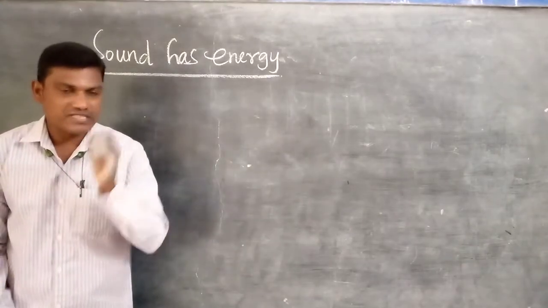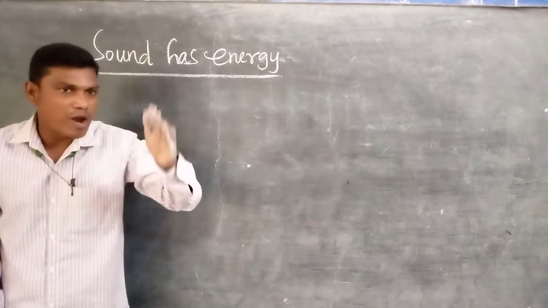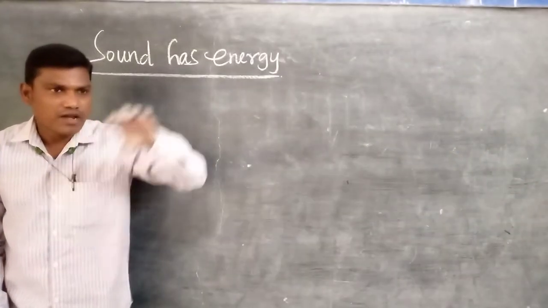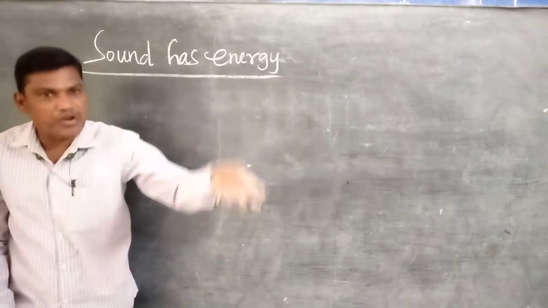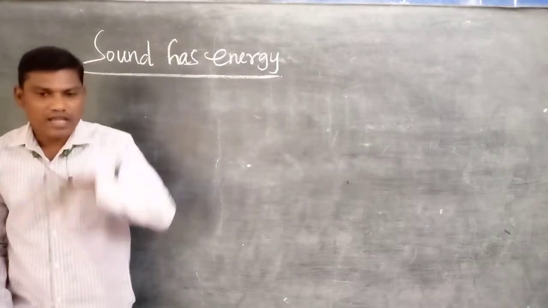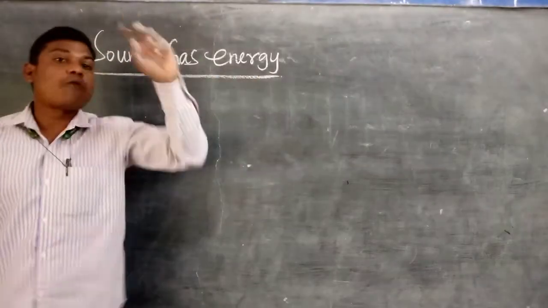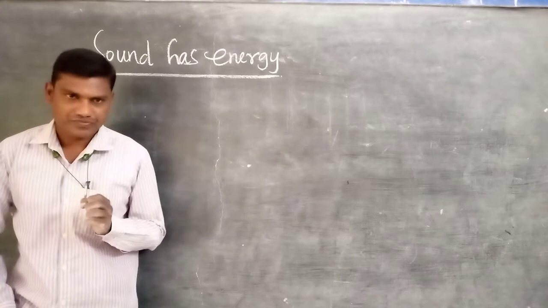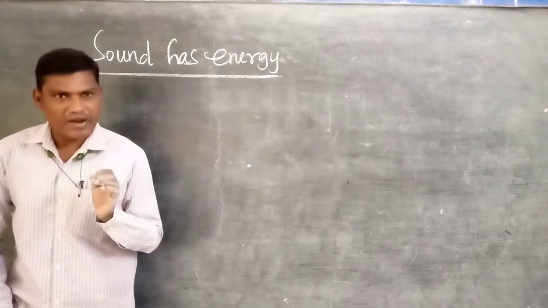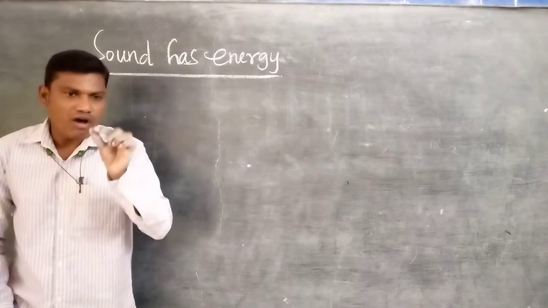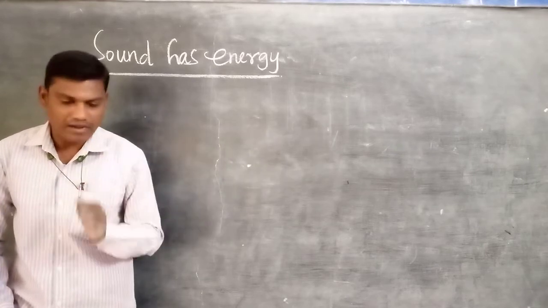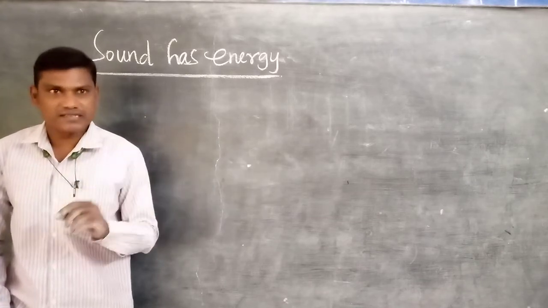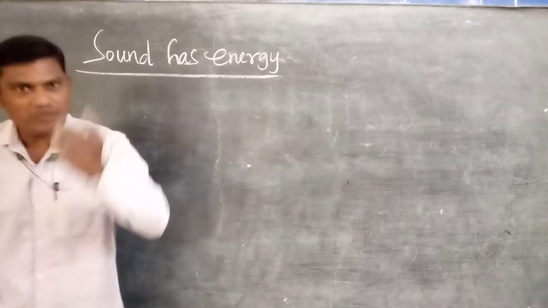One is, we discussed that sound is produced from vibrating bodies. When a body is vibrated it produces sound. That is the one. Next thing is, sound also produces vibrations. That's why they regularly ask one question to confuse you. In a statement they give that vibration of a body produces sound and sound produces vibration. Among the two, which is correct? You can explain: both are correct.